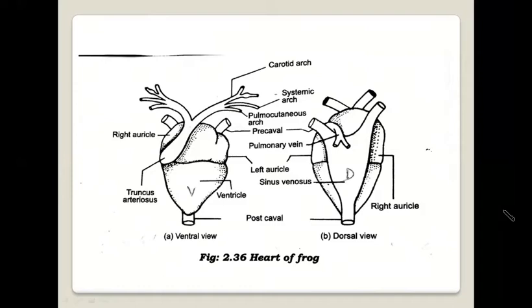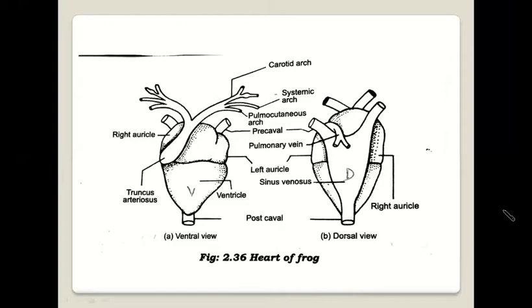The sinus venosus is present on the dorsal side of the heart. Both the truncus arteriosus and the sinus venosus are called accessory chambers of the heart. They are not included in the chambers of the heart.